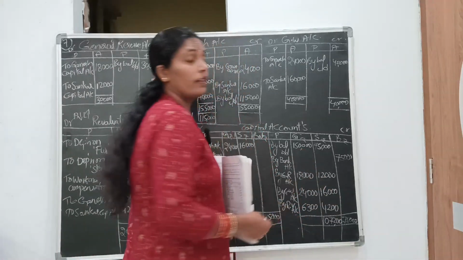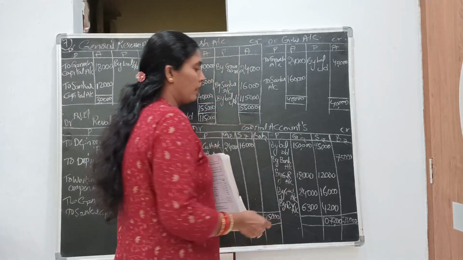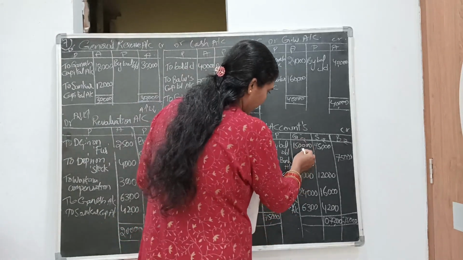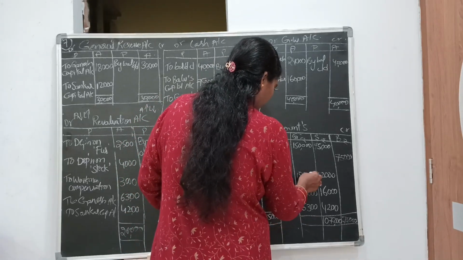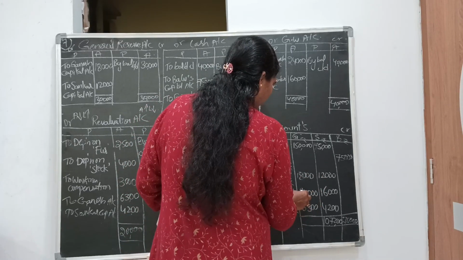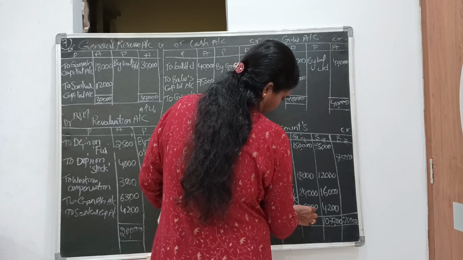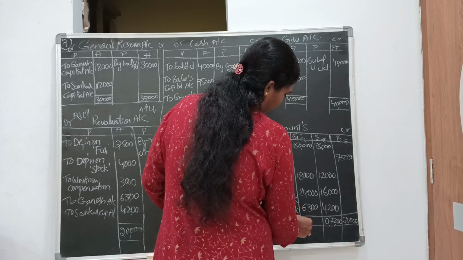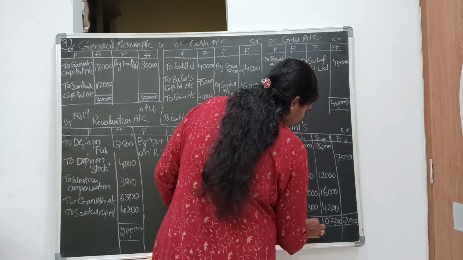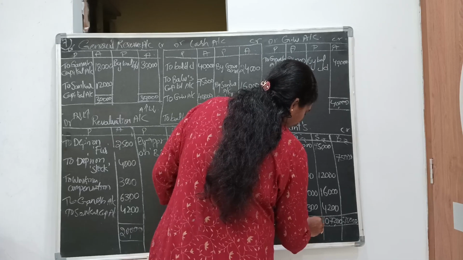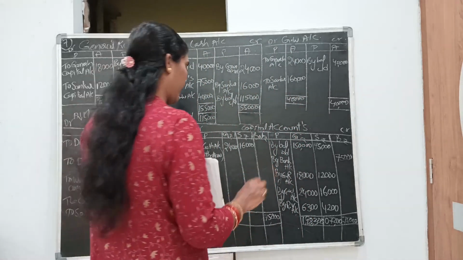So coming to the Ganesh, now we'll add the Ganesh capital. 1,50,000, 1,60,000, 68, 69, 70, 72, 90, 1,92,000, lakh 98. 1,98,300 is the Ganesh adjusted capital.